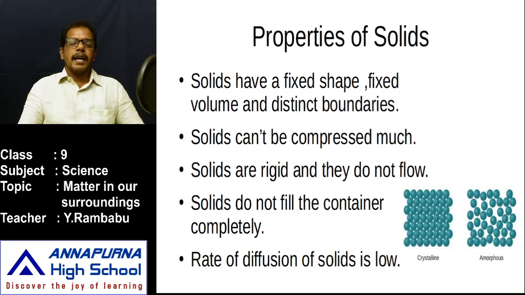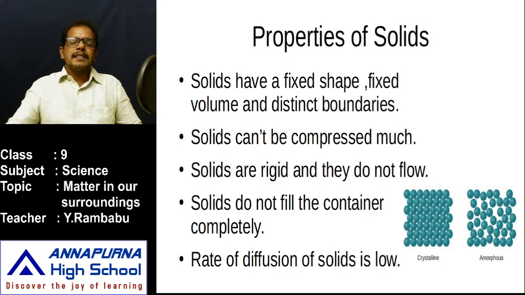Let us observe one example. Take naphthalene balls. If the naphthalene balls are left aside on a table, they disappear after a few days. How does this happen? That means the solids diffused into gases. The particles of naphthalene intermix with the particles of air. That's why we observe a smell.